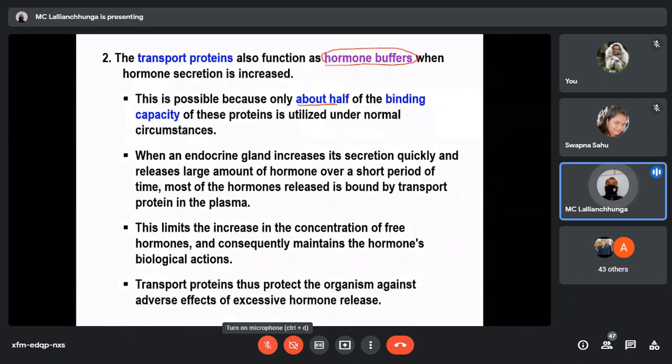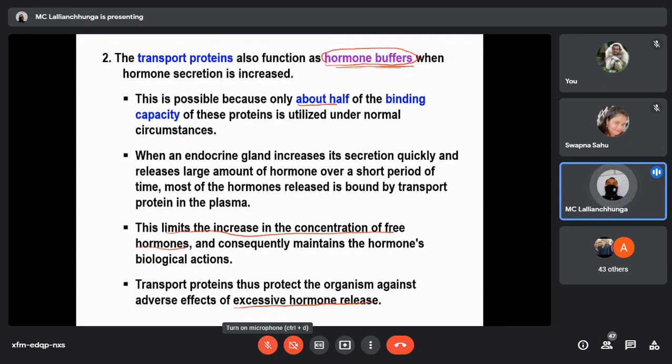This limits the increase in the concentration of free hormones, because most of them will bind to the plasma proteins, and consequently the hormone's biological action is maintained. Transport proteins thus protect the organism against adverse effects of excessive hormone release. So this buffering action of the transport protein is also very important.